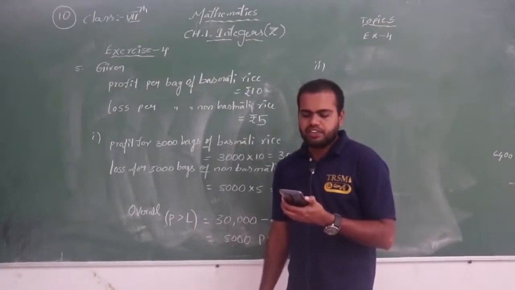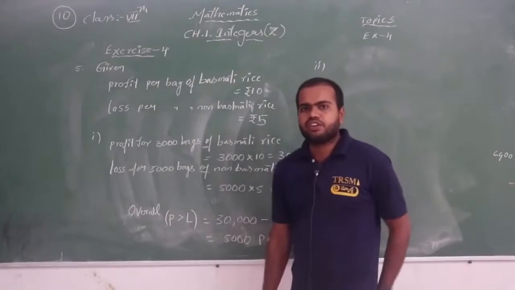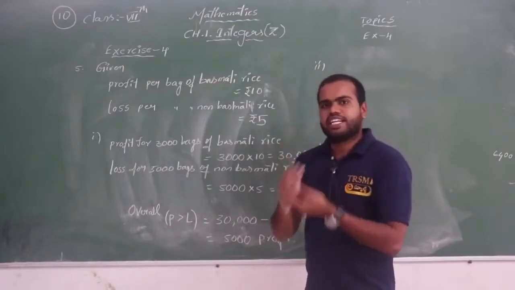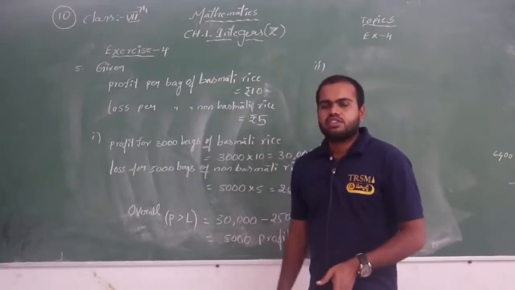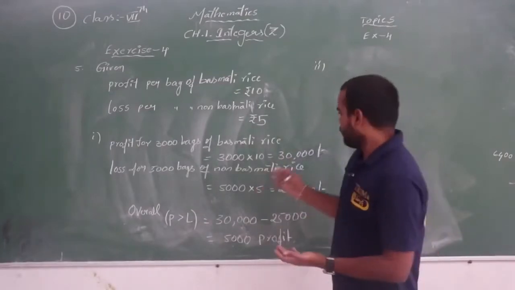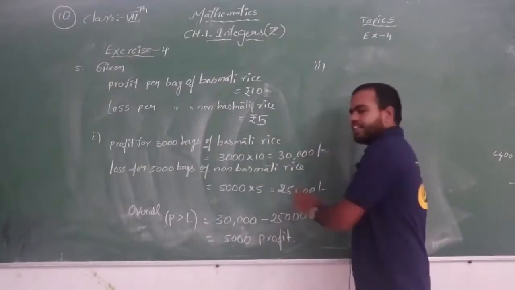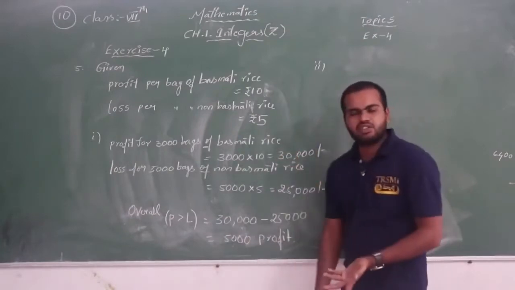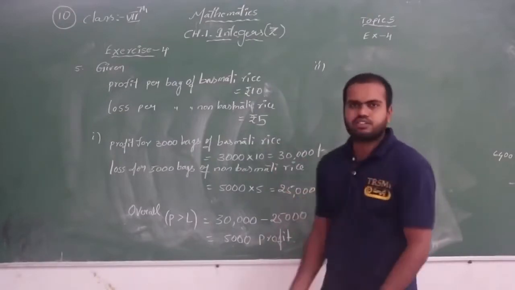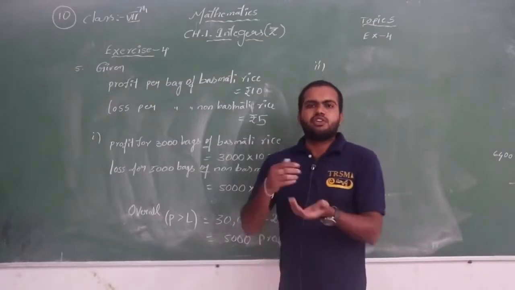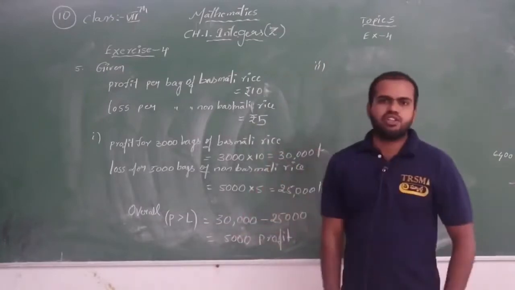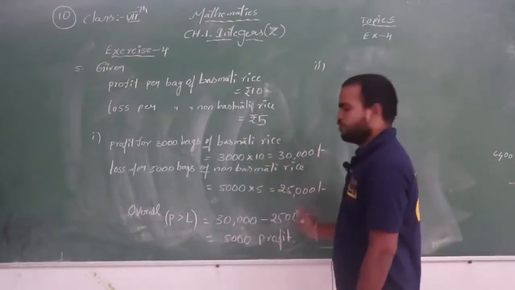Neither profit nor loss means he will not get a profit and he will not get a loss. No loss, no gain. If the profit is 30,000 and the loss is also 30,000, then 30,000 minus 30,000 is nothing but 0. So you will not get a profit and you will not get a loss. Whatever amount you spend, that much only you earn. It means no profit and no loss.